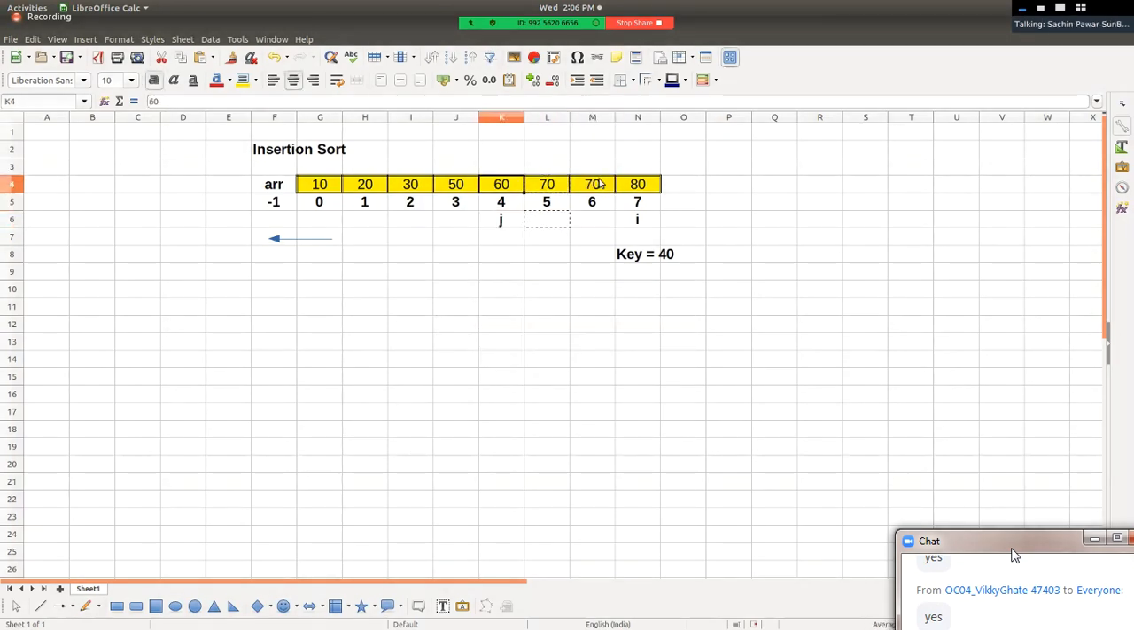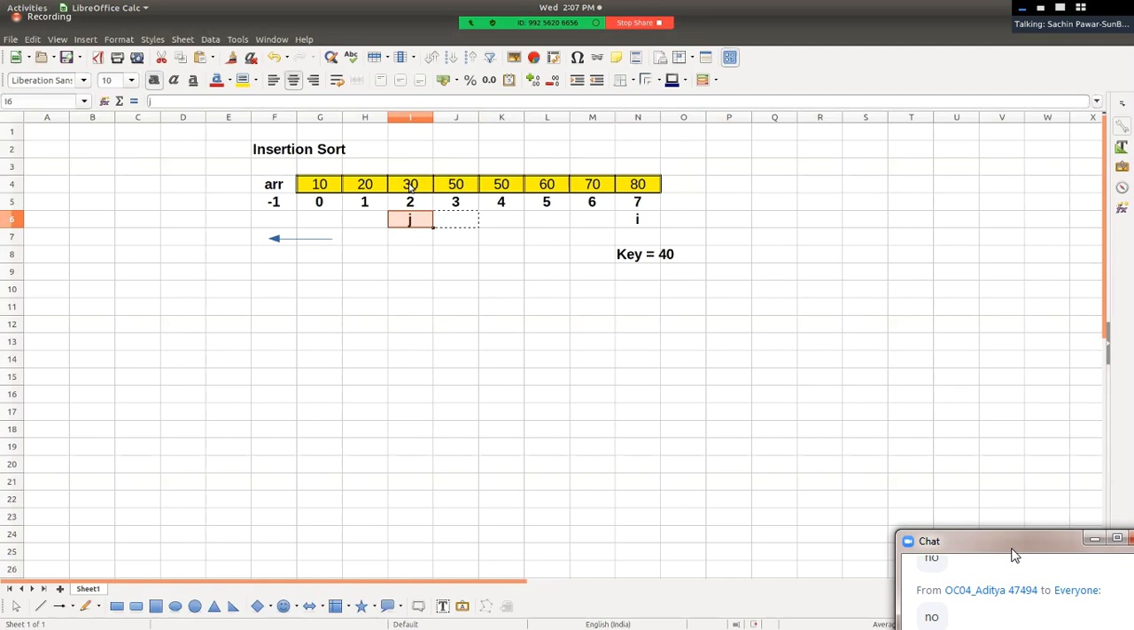Again 40 gets compared with 60. Is 40 less than 60? Yes, and hence 60 as well gets shifted towards the right by one position. J minus minus. Is 40 less than 50? Yes, and hence 50 as well gets shifted towards the right by one position. J minus minus. Is 40 less than 30? No, 40 is not less than 30.